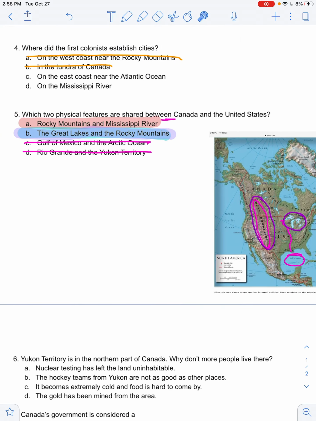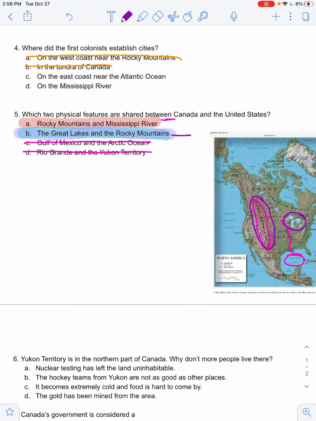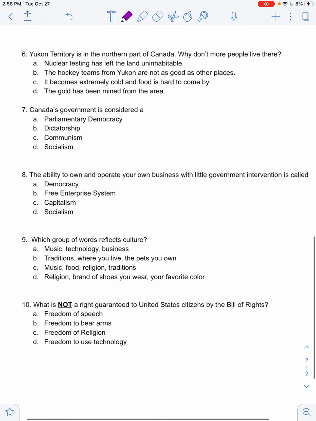Using that information, select either the pink, Rocky Mountains and Mississippi River, or the purple, the Great Lakes and the Rocky Mountains. You're looking for the one that is shared between both Canada and US.